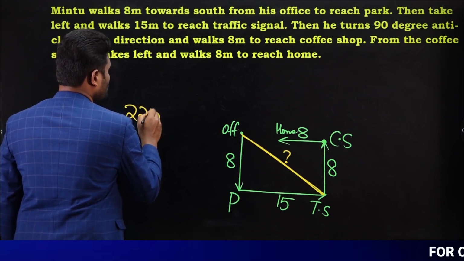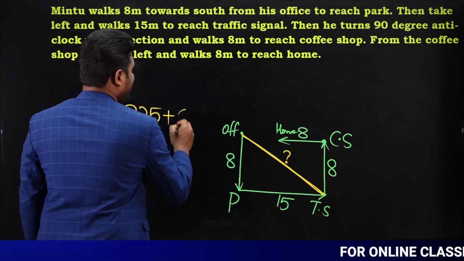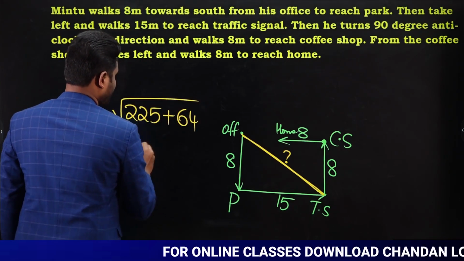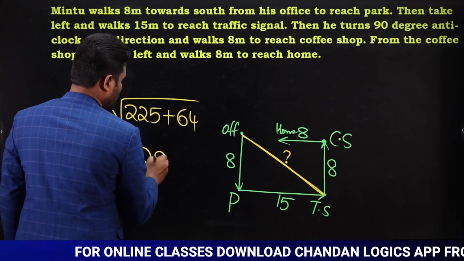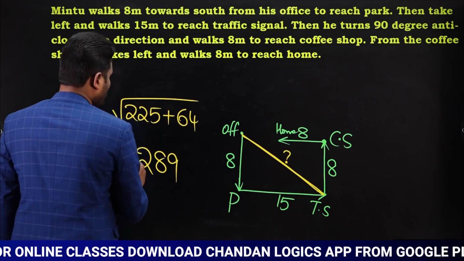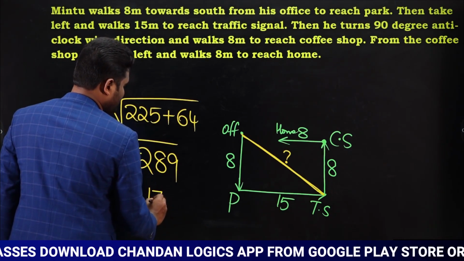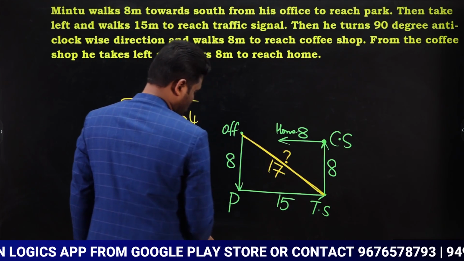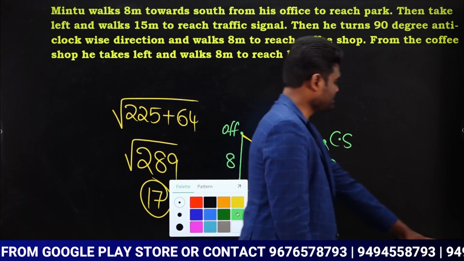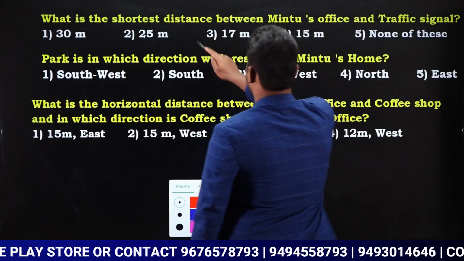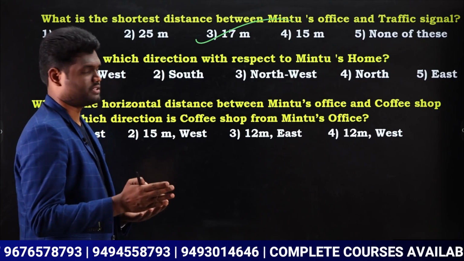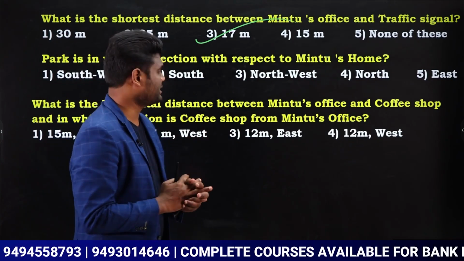What is 15 square? 15 square is 225, plus 8 square, which is 64. Now calculate the square root; the sum is 289. The square root of 289 is 17, since 17 square is 289. Yes or no? So the shortest distance is going to be 17 meters. Very simple: to find the shortest distance, apply the Pythagoras theorem and you will get the answer.